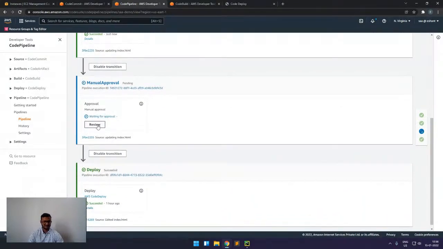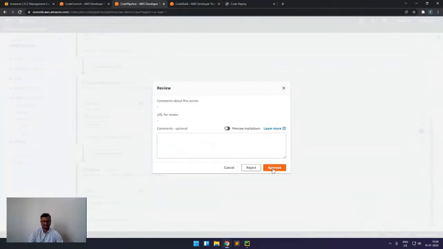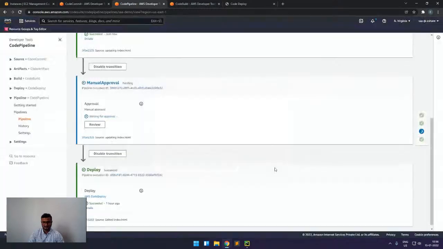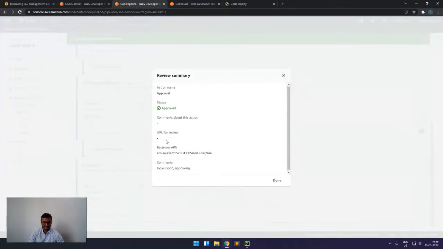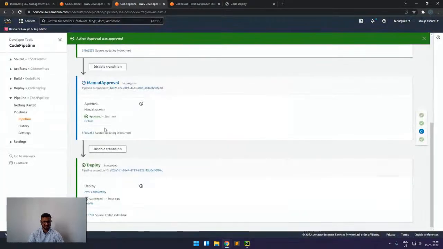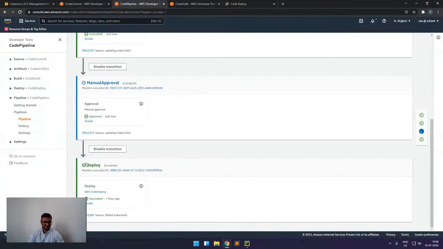So here we can see I will either approve this build or reject it. For example, if I reject, then my pipeline will stop here. But if I approve, then it will get approved. So I will write a message like looks good. Now you can see we have approved, and we can also see who has approved. With this kind of transparency, we can see that the user has approved this and what comments I have written. Now it will go to the deploy phase.